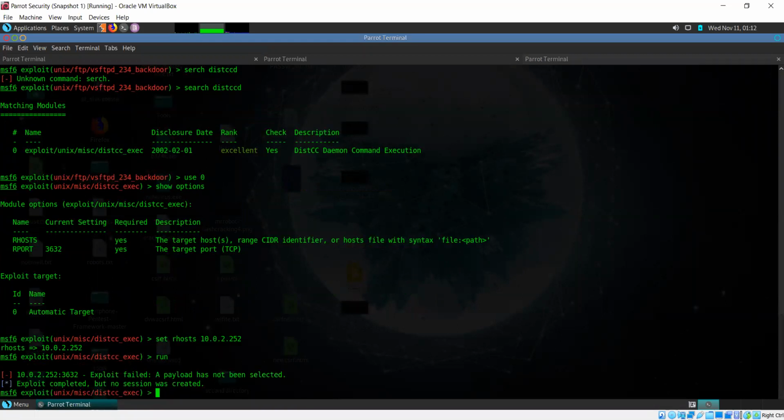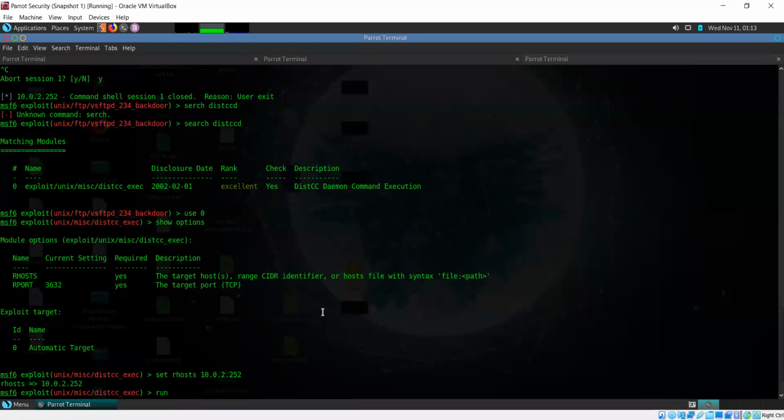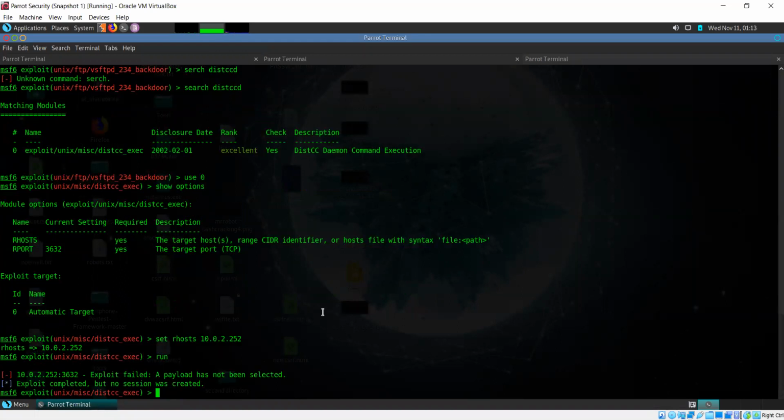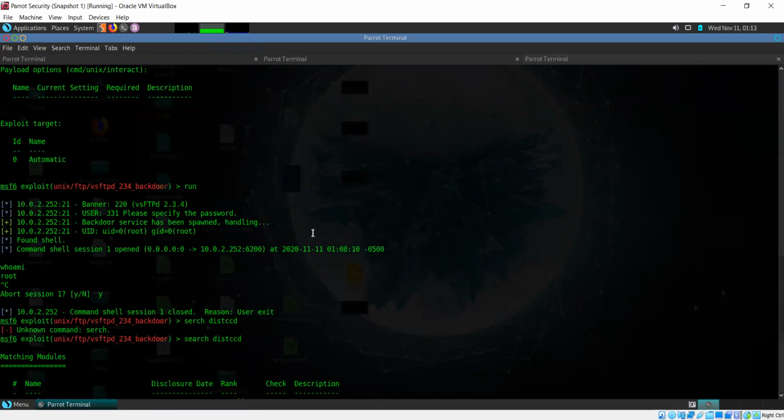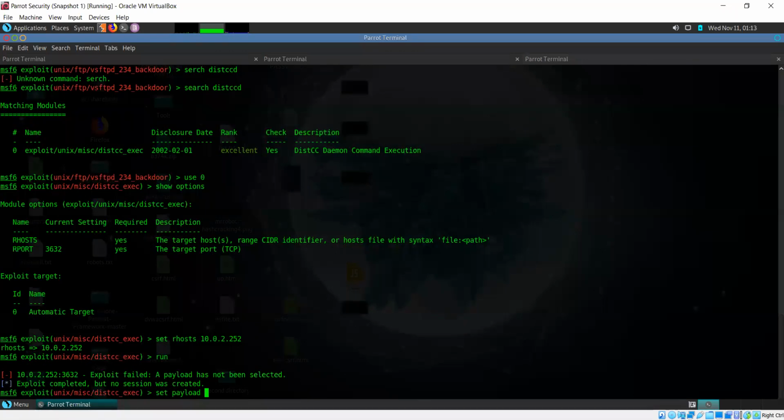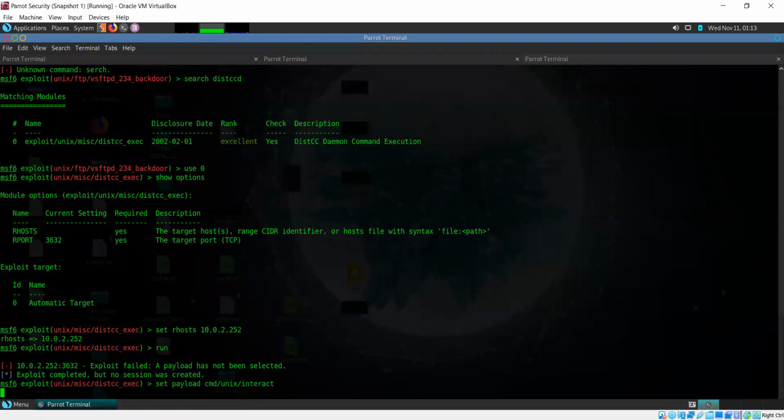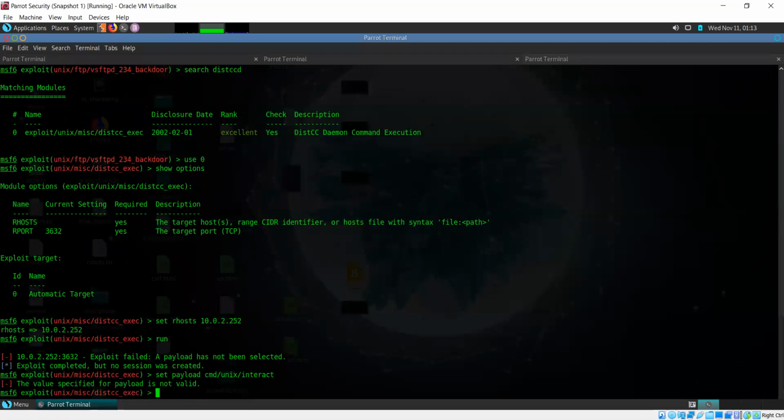Okay, a payload has not been selected. It did not select a payload by default in this case. So set payload. We can use a similar payload to what was used earlier, cmd/unix/interact. Let's try using that. Okay, the value specified is not valid.